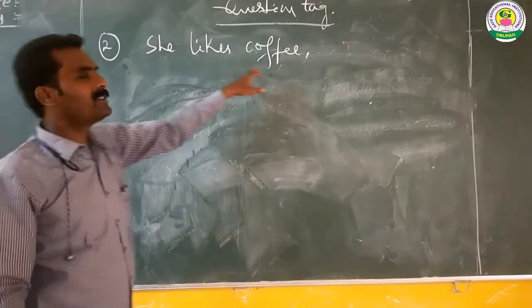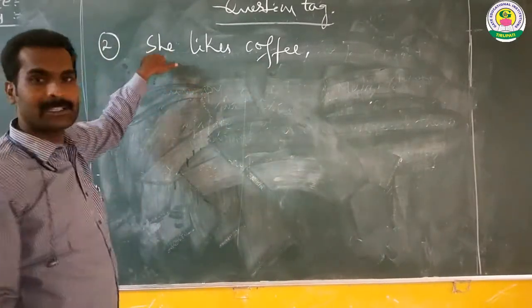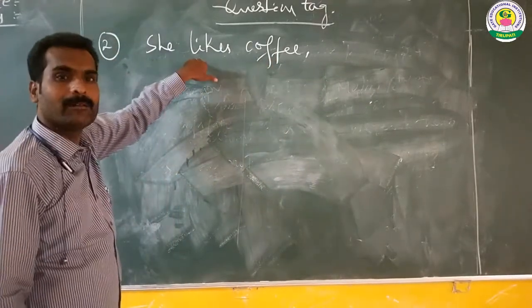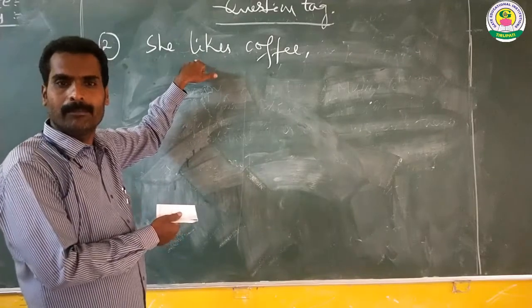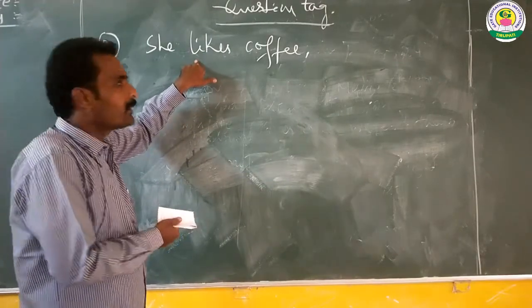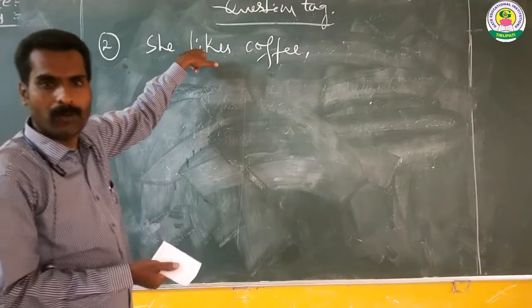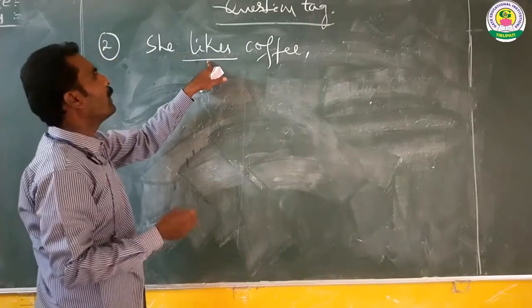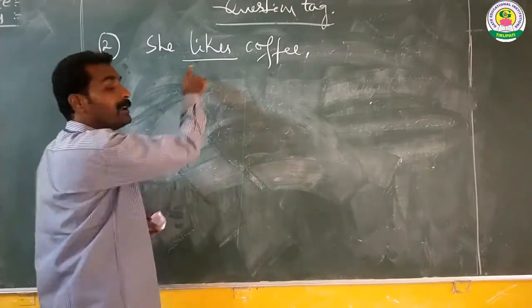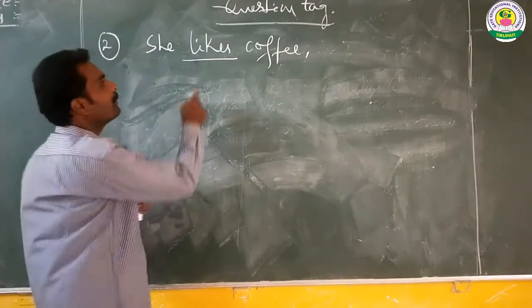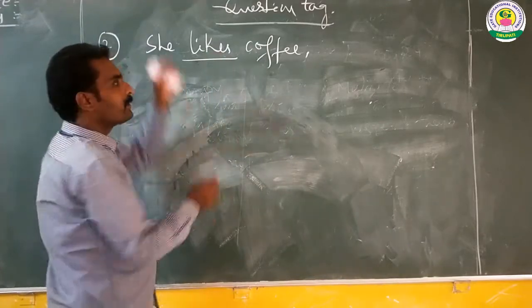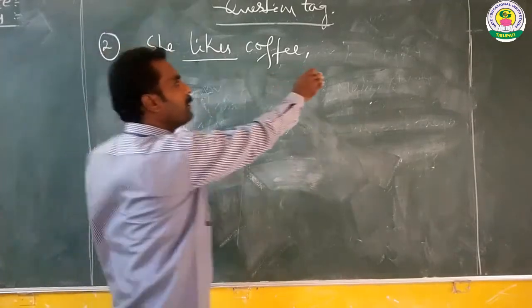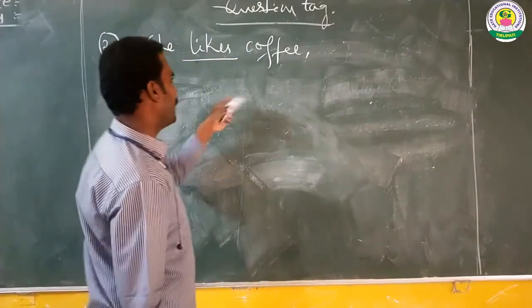See, "She likes coffee" is the statement. Of course, this is a positive statement. In this statement, we don't have any helping verb. So instead of a helping verb, we have to take the statement's main verb. Likes is the main verb here. So with the help of the main verb, we should frame the question tag.